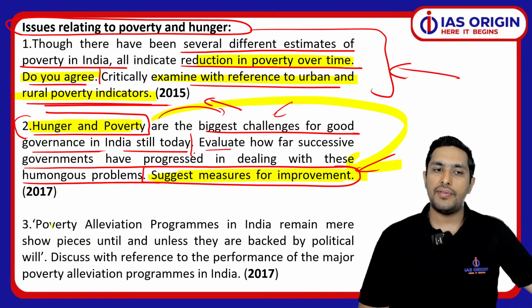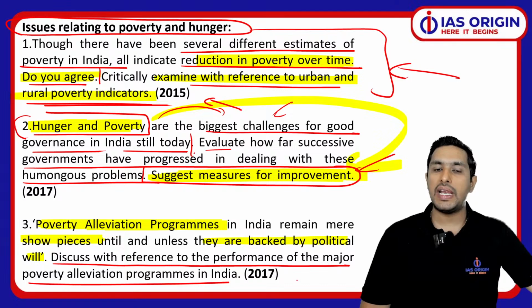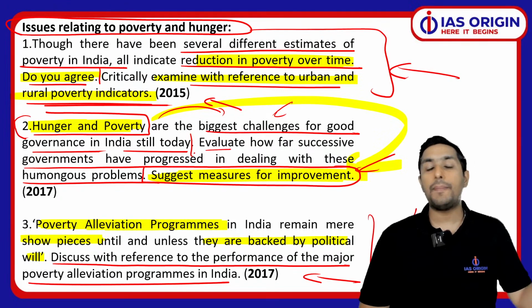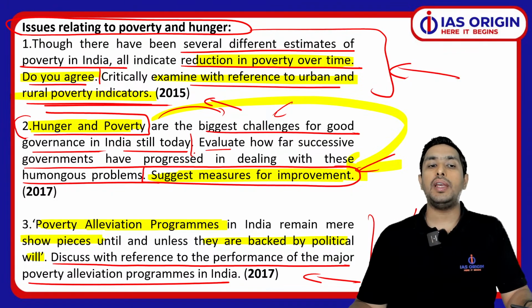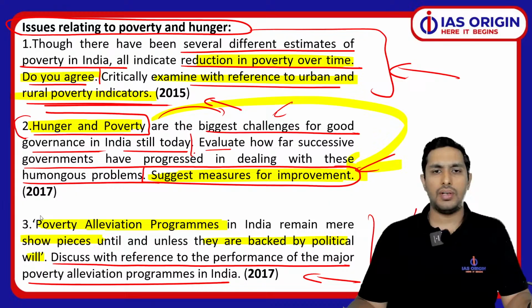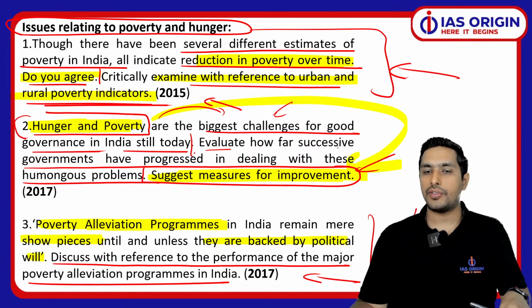In 2017 again we have that poverty alleviation programs in India remain showpiece unless they are backed by political will. So political will and poverty alleviation program का link है यहाँ पे. So you have to discuss with reference to the performance of major poverty alleviation programs in India. So how are they performing in India? For that, you need to know what all are the poverty alleviation programs in India, and accordingly your answer will be framed. So mind you, you are supposed to have a decent level of understanding first of all. Only then you are in a position to answer these kind of questions.